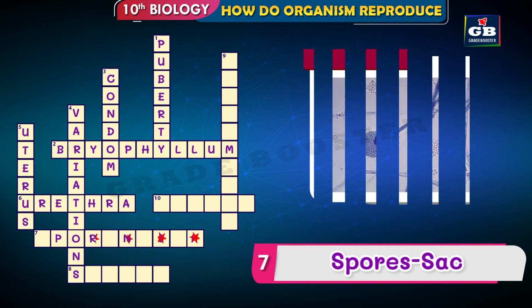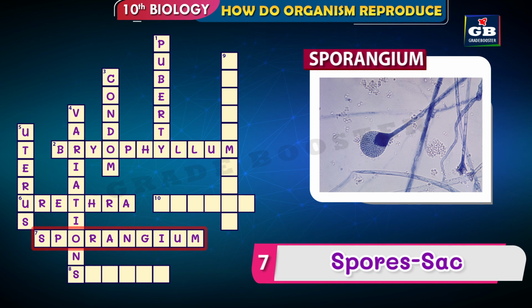The answer is sporangium. In Rhizopus, spores are formed in a sac-like structure called sporangium. Once the sporangium bursts, it opens and the spores get dispersed.